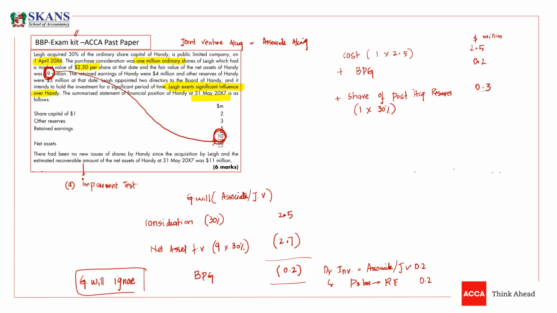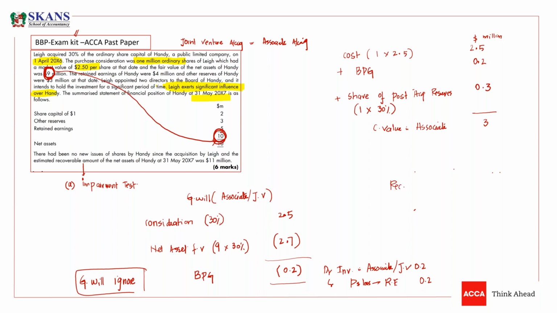So this is 0.3, and we need to add this. This will give you the carrying value in associate, and the carrying value is exactly 3. Now you need to apply an impairment test.